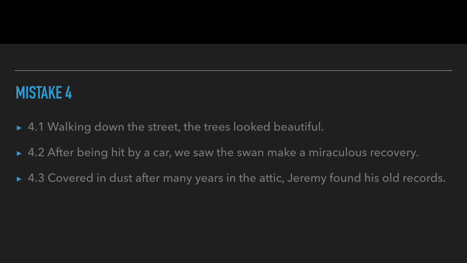Walking down the street, the trees looked beautiful. This is an example of a dangling modifier. After the first clause, walking down the street, comma, we expect the next word or words to be the subject of who or what, well, who was walking down the street. So this sentence makes it sound as if the trees were walking down the street and they looked beautiful while they were walking. So you might correct it by saying walking down the street, comma, I thought the trees looked beautiful.